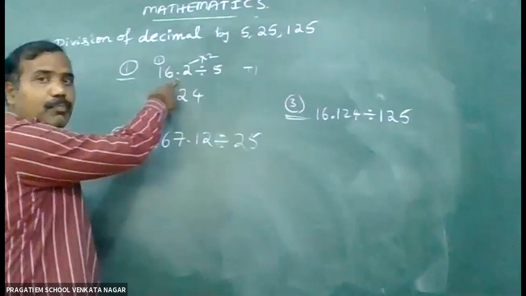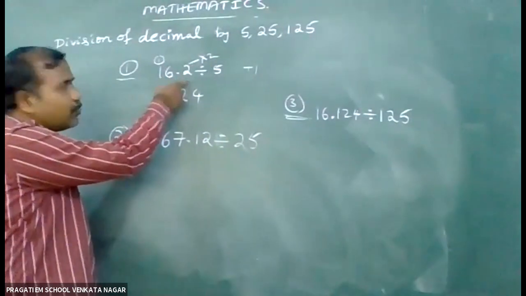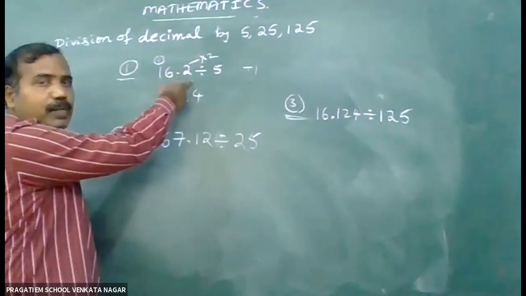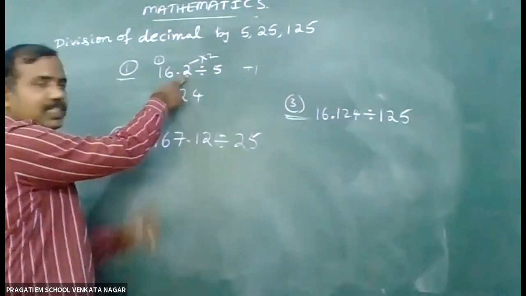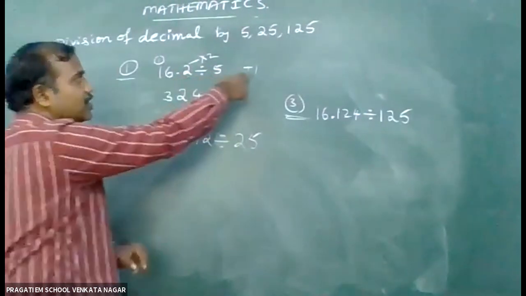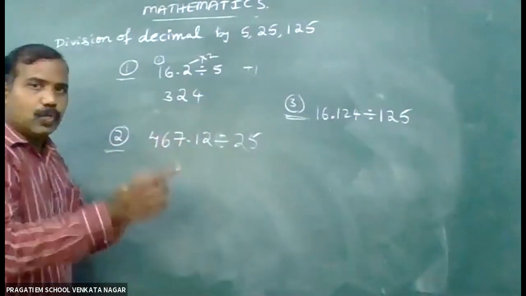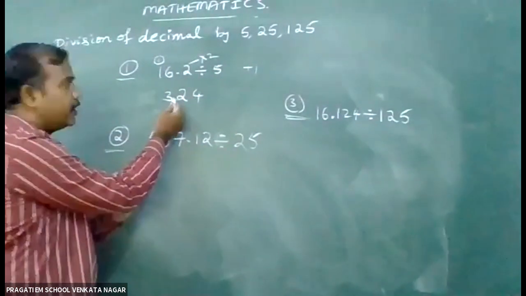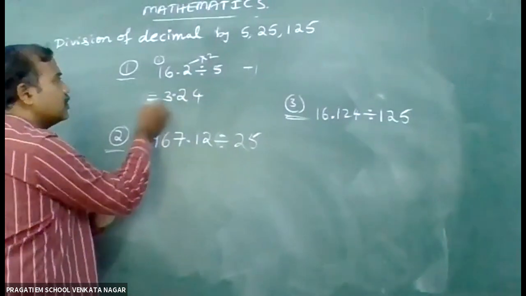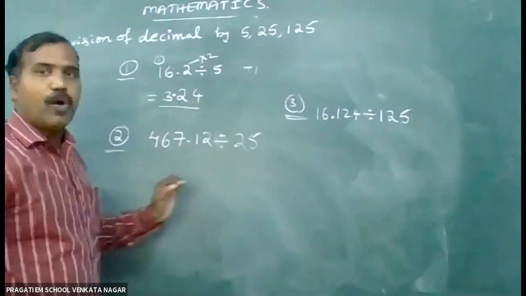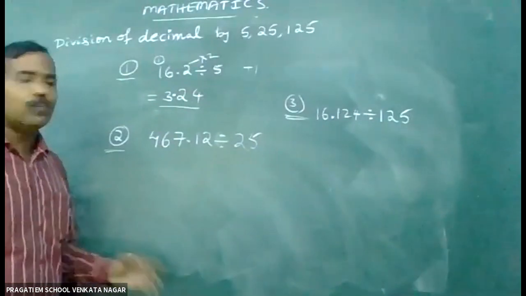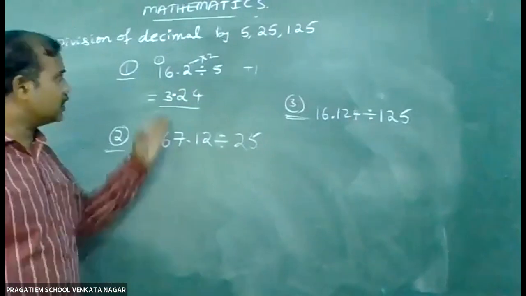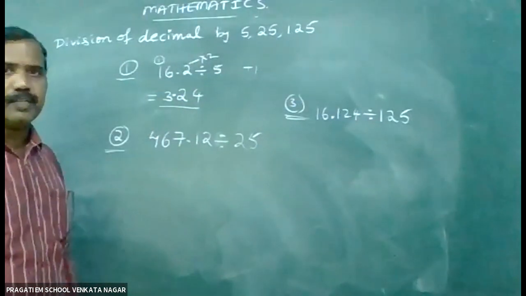But here this is type 1 now. You just count the number of digits after the decimal point. How many digits there? One digit there. For that one digit, you just add 1. 1 plus 1, 2. So after two places, you have to keep the decimal point. So the answer is 3.24. 16.2 divided by 5, the answer is 3.24. Okay, children?